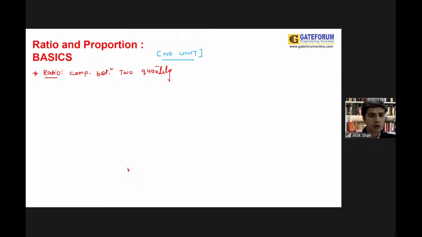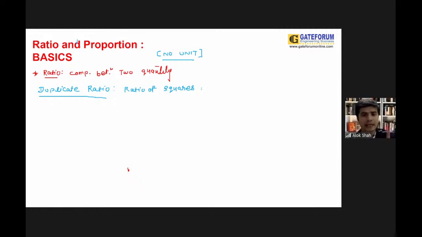Now, after ratio, your next term could be duplicate ratio. If you know the answer, guys, you can write in the chat box: what do you mean by duplicate ratio? This is basically the ratio of the squares of a particular number.